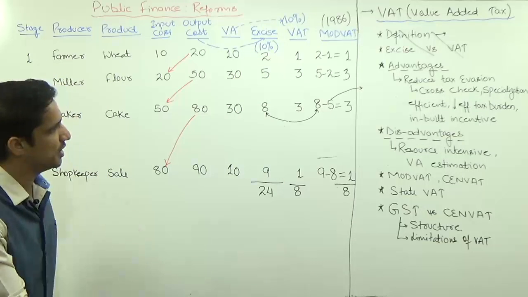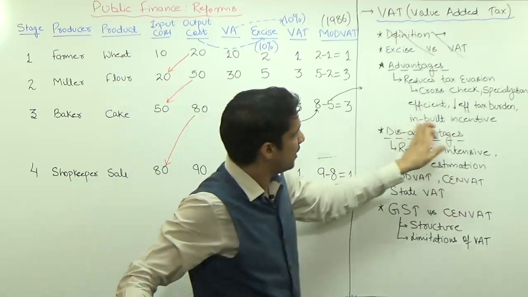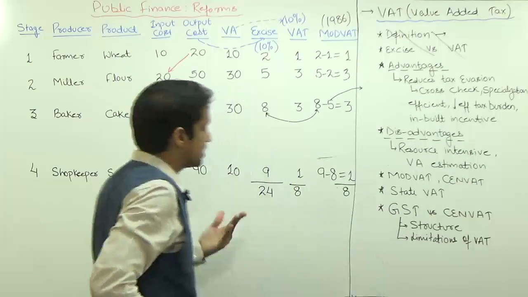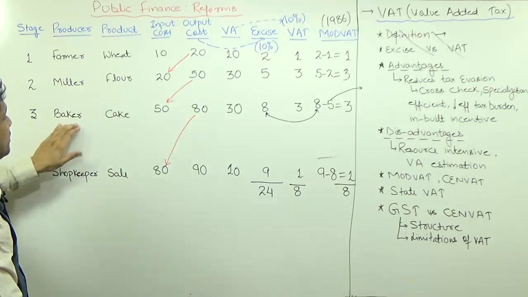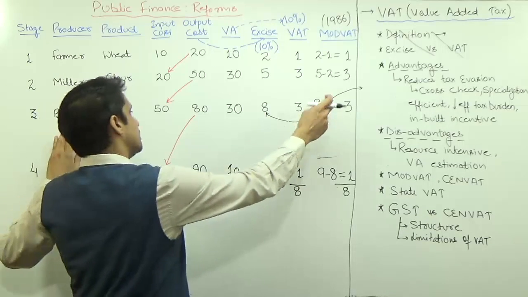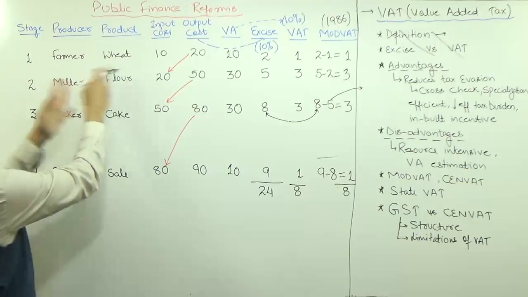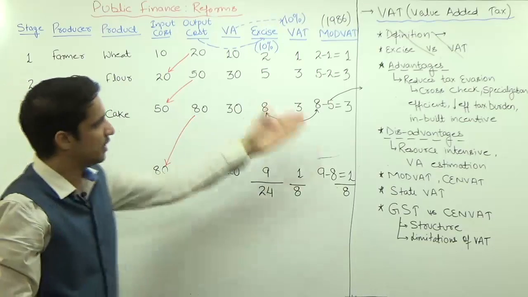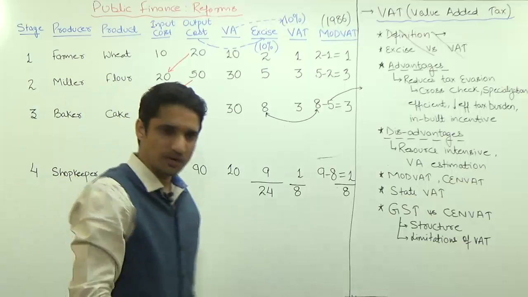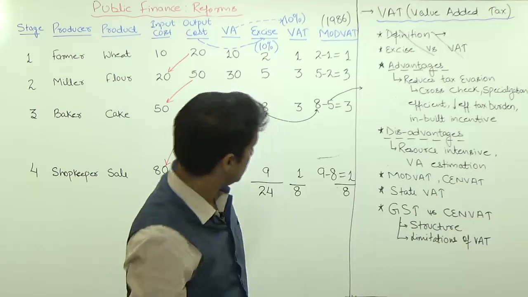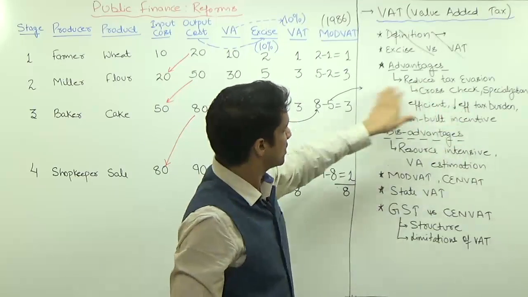So it is a very good tax incentive. It's a very good system started by the government, under which there is an inbuilt tax incentive for tax compliance. It's not like somebody else's money this baker will get. This baker has to pay 8 rupees, but this baker will get 5 rupees back only and only if this baker is purchasing from that miller who has paid the tax. Otherwise, there is a loss of 5 rupees. So this is what the MODVAT says. So MODVAT is a good concept. But there are lots of problems, lots of disadvantages. We'll discuss later on. So now we'll discuss the advantages.